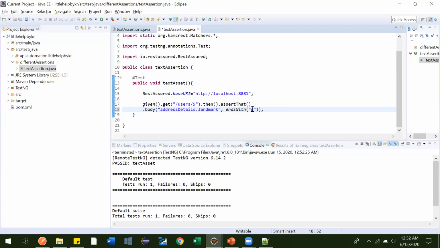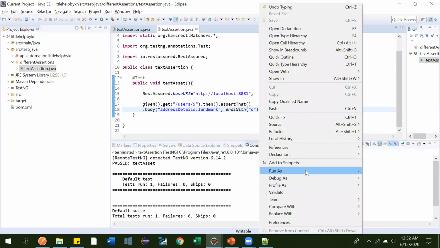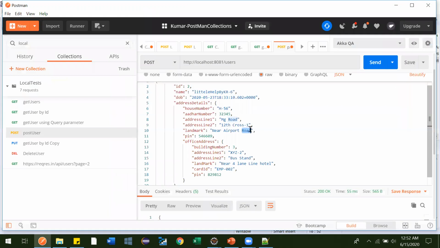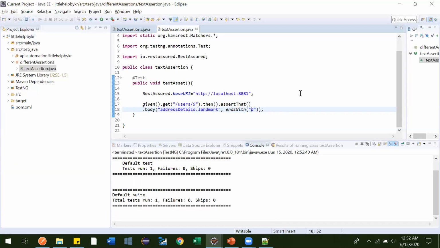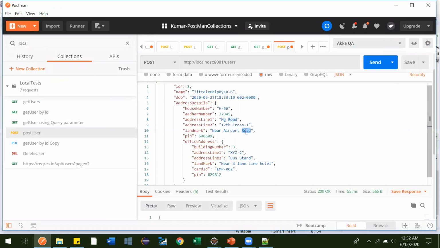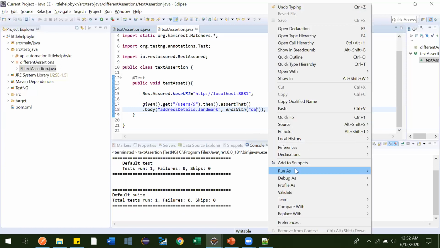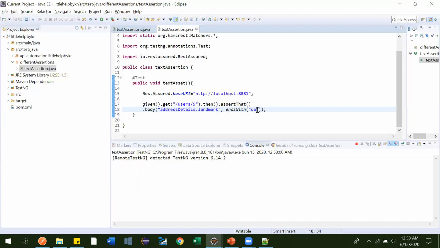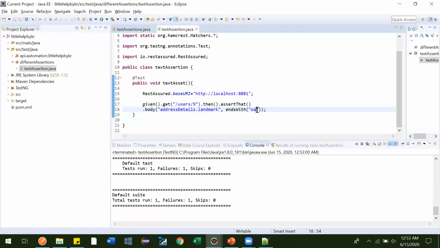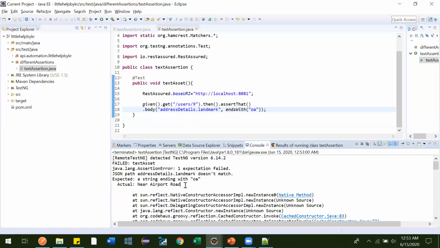Ends with d also we can do, because this is the last character. But we cannot do ends with a or oa, something like that, it will fail. See, it is passing. Now let me show you one negative scenario. This oa is there and d is at the end, but here we are not using d. It should fail. Now it got failed, because it is telling how your end character is this, but you are expecting it to end with this.